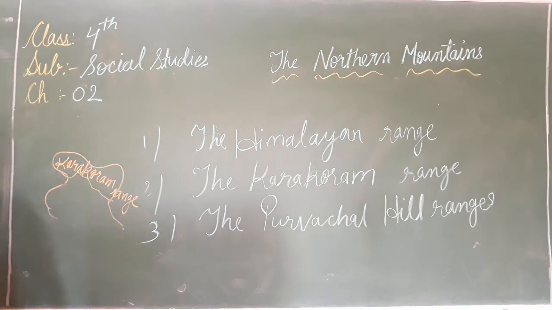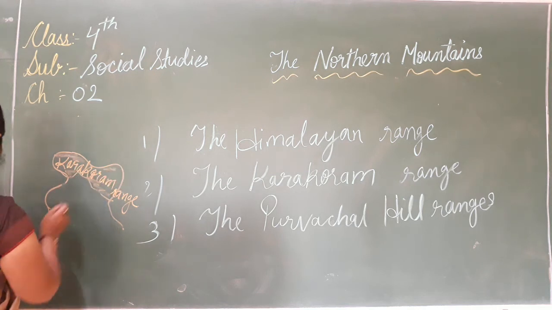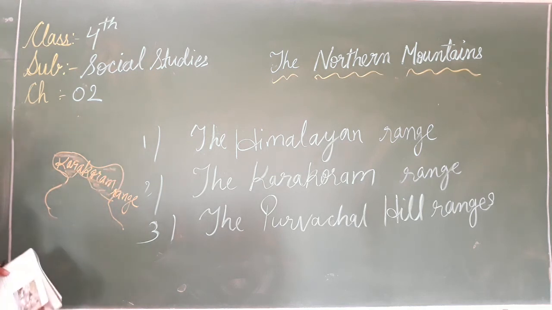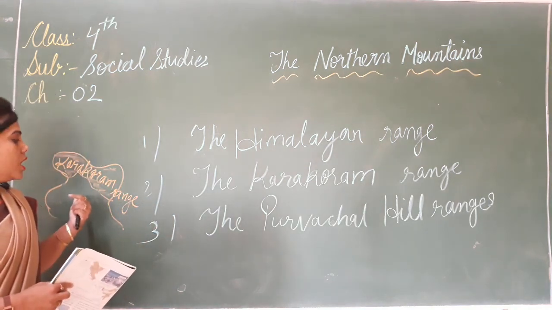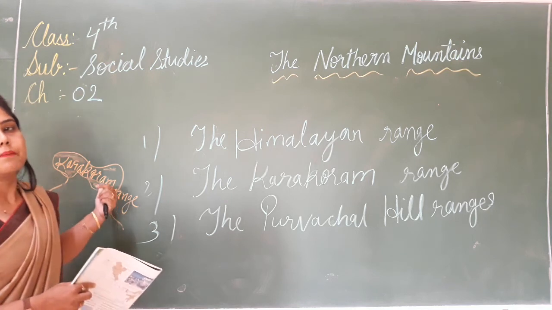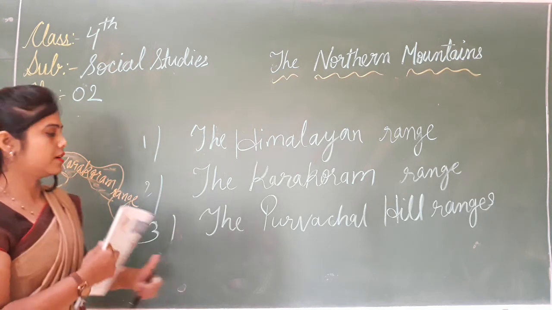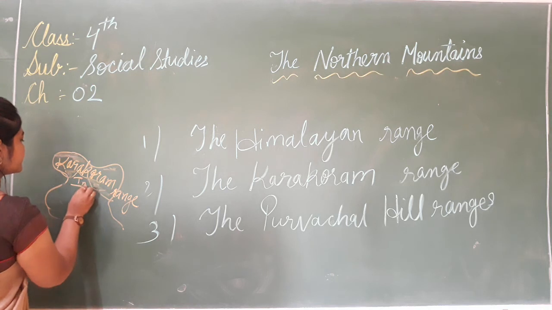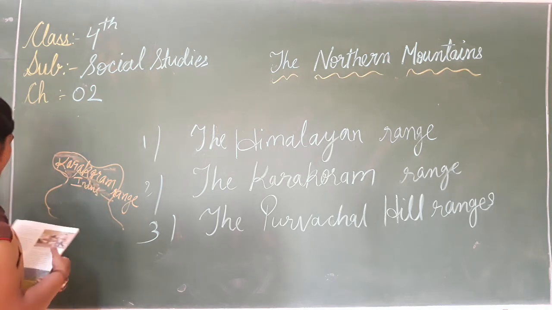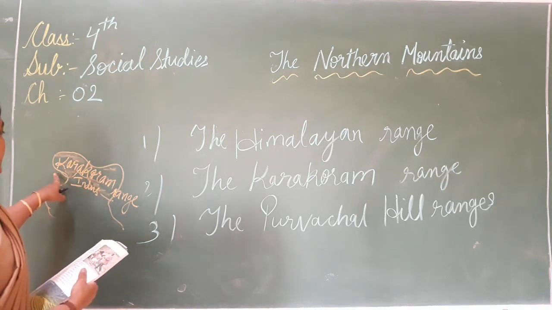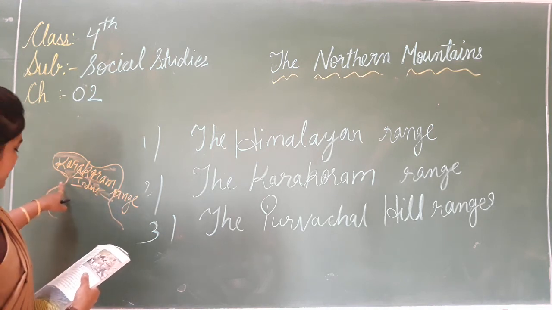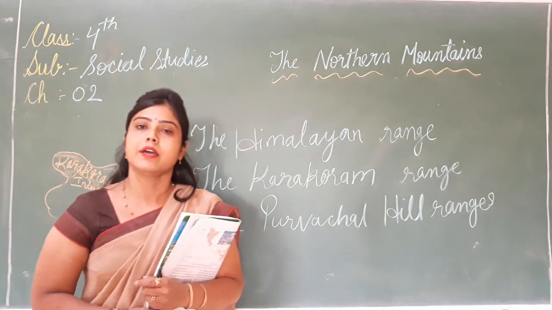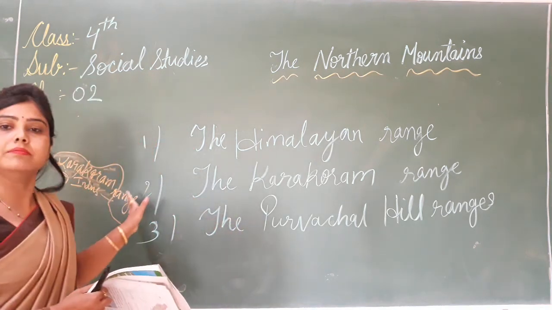This is the north part of the map. This is the Karakoram range. Where does it lie? It lies to the northwest of the Himalaya, beyond the river Indus. This is the river Indus. So beyond the river Indus lies the Karakoram range.